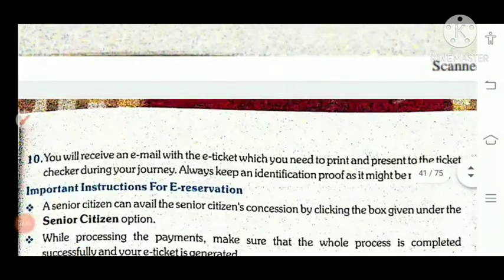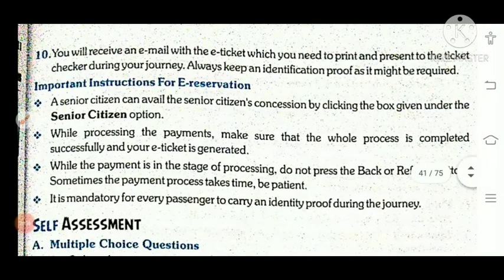Children, when you are doing reservation, two types of reservation are there: live reservation and non-live. What is live reservation? I place the reservation here and at the same time they confirm my ticket, that one is live reservation. If I do the reservation but my ticket is in waiting mode right now, that reservation is non-live reservation. In this manner you can do the reservation, and a few instructions are there.